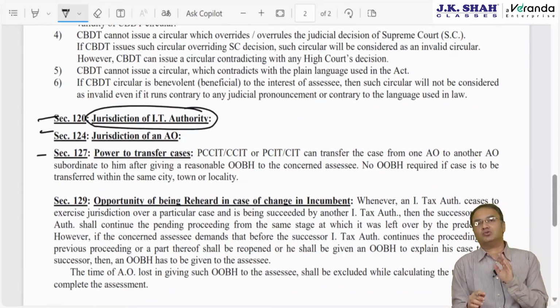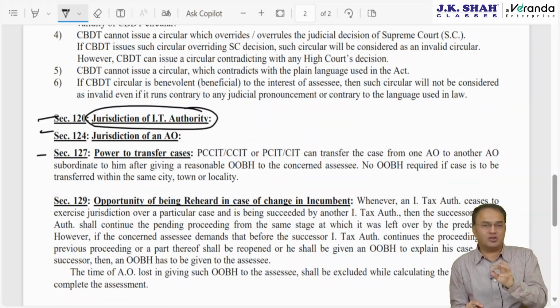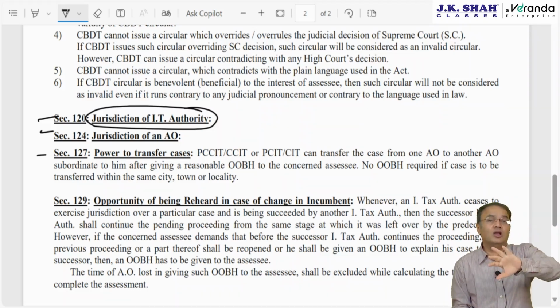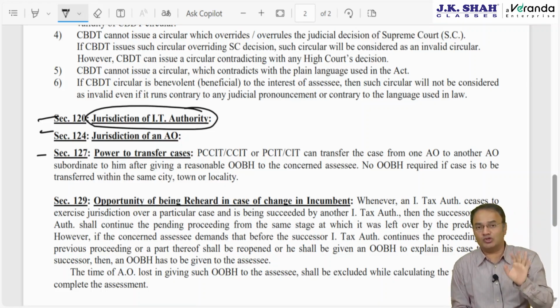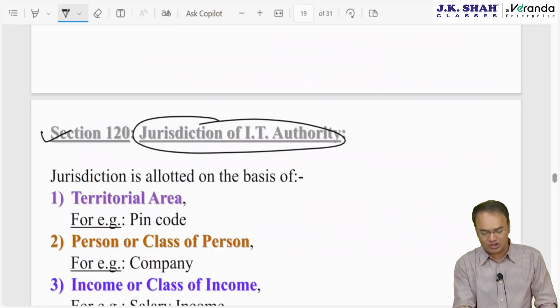So Section 120 talks about this: once a particular person is appointed as an income tax authority, then he has to be given some jurisdiction. Okay, you look after airport road of Bengaluru, you look after Andheri area of Mumbai, and so on. Jurisdiction has to be allotted. As of today, this section still prevails, not deleted, but it's useless.